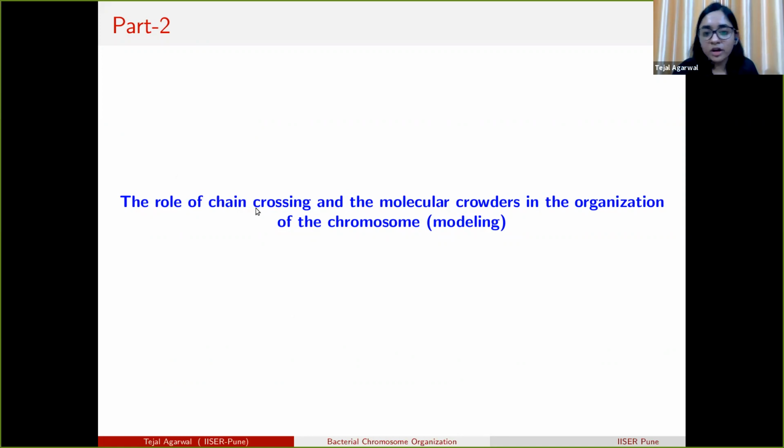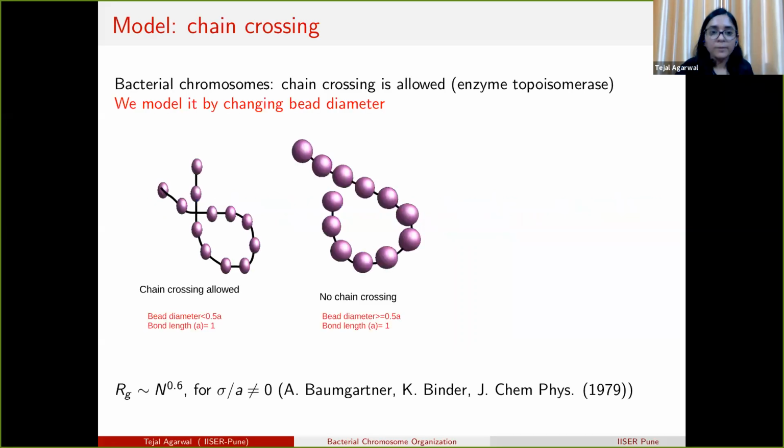Before talking about the other diagonal, we just study the role of chain crossing and the molecular crowders. In the bacterial cell, there are many proteins and enzymes which do various things. The bacterial chromosome is not isolated, but is surrounded by many crowder molecules that may affect the organization of the polymer. So in this work we are going to talk about that.